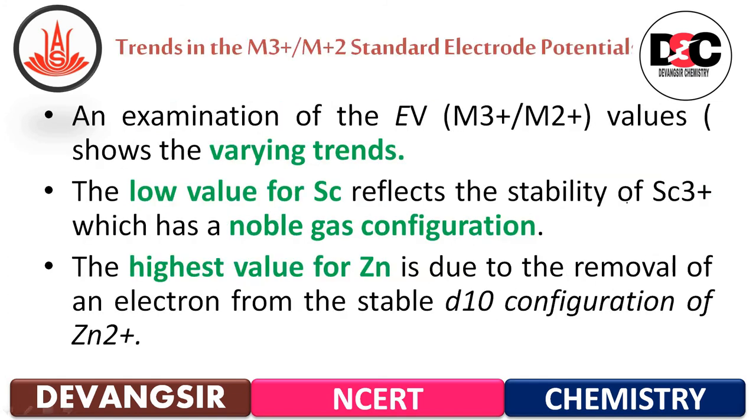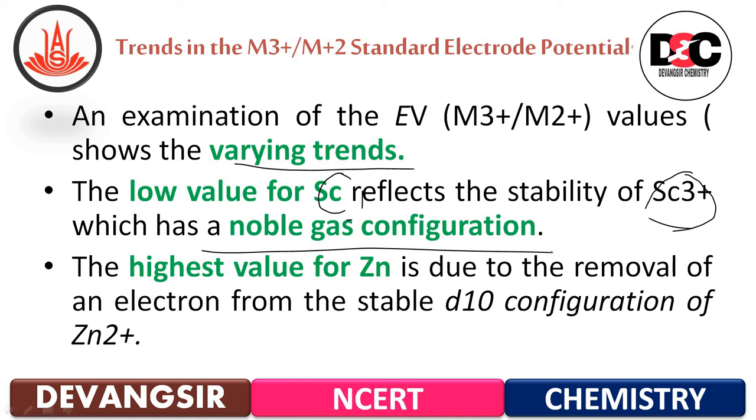Then M plus 3, trends in the M plus 3 to M plus 2 standard electrode potential. An examination of standard electrode potential values from M plus 3 to M plus 2 shows varying trends, means more variations are seen. The low value for scandium reflects the stability of Sc plus 3, which has a noble gas configuration.